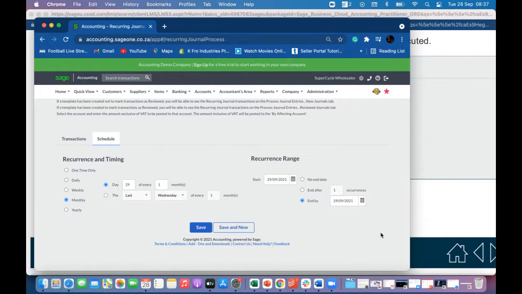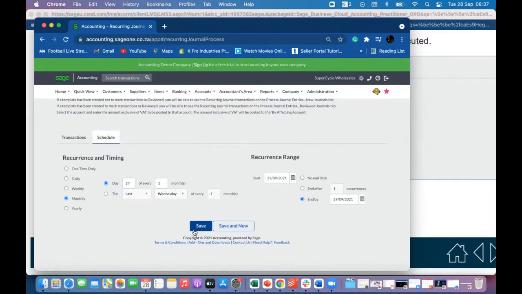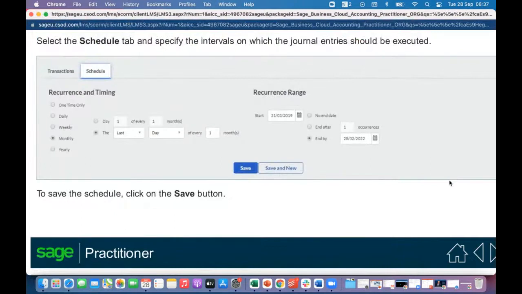So we could do depreciation on a vehicle, and then obviously in that scenario, it's going to lose value over a period of time. So we could do this for 5 years, 4 years, whatever period we see fit for this asset. When we're done, we just say save, or we can say save and new if we want to do another reoccurring journal entry.